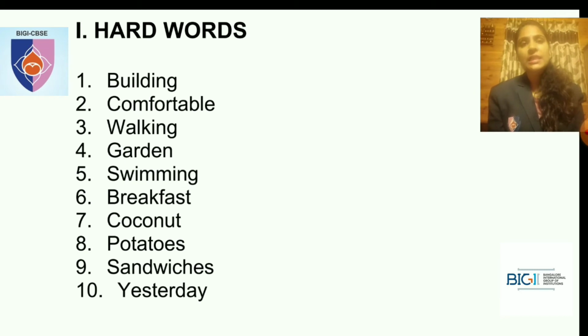The third one is walking. The fourth one is garden. The fifth one is swimming. The sixth one is breakfast. The seventh one is coconut.